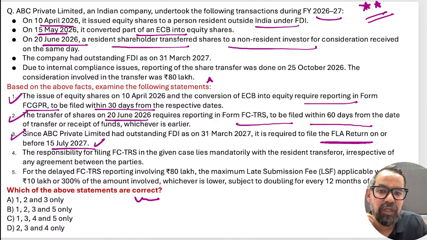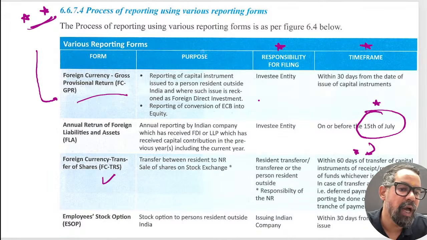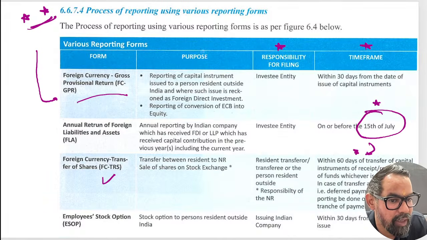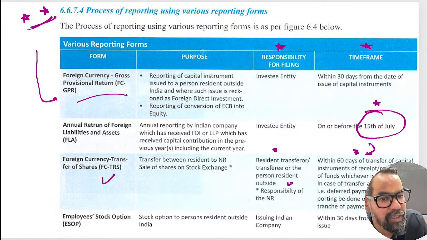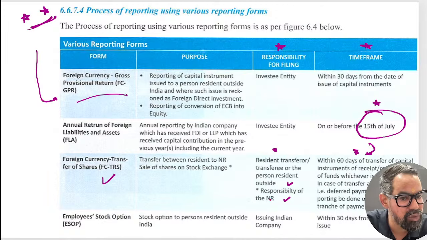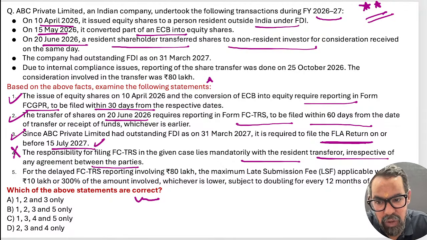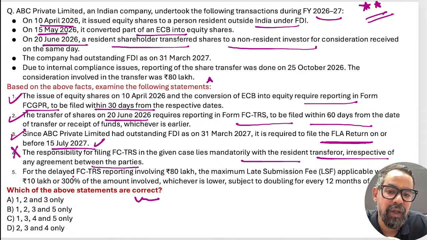Next one is the responsibility of filing TRS given as mandatory with the resident transferor irrespective of the agreement between parties. No, it is not resident transferor only. It can be filed by the transferor, transferee, or a person resident outside India. So it mostly goes to the responsibility of the non-resident, and it is not mandatory, it depends on the contract itself. So this is wrong.